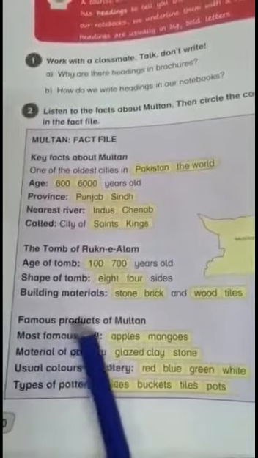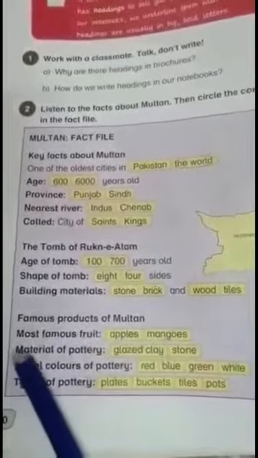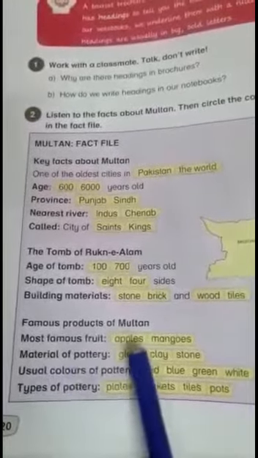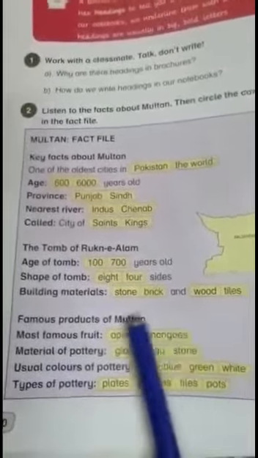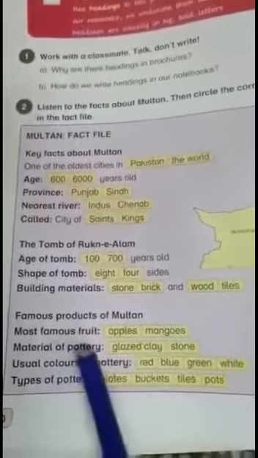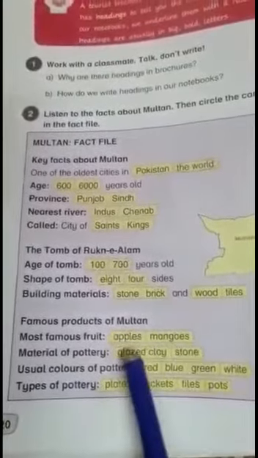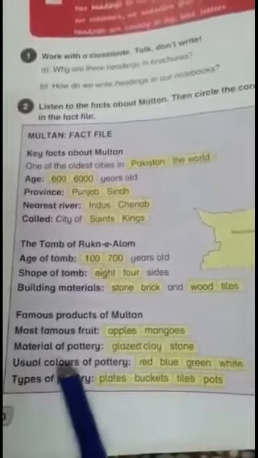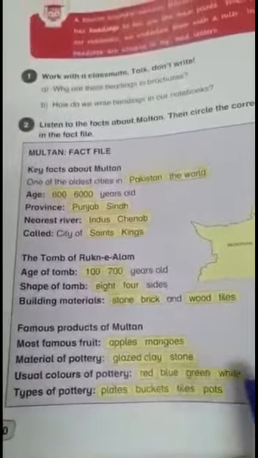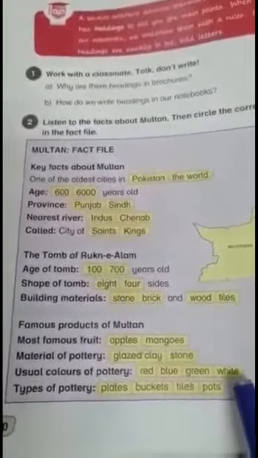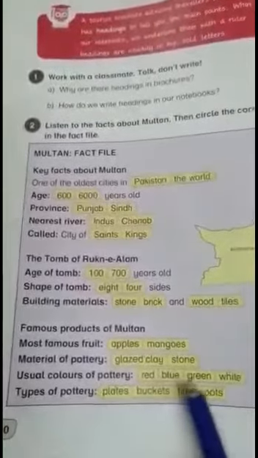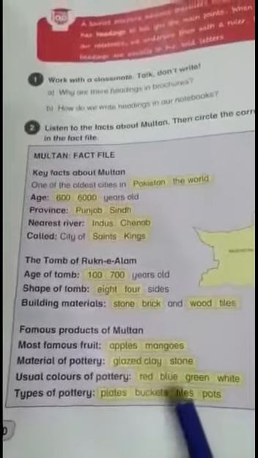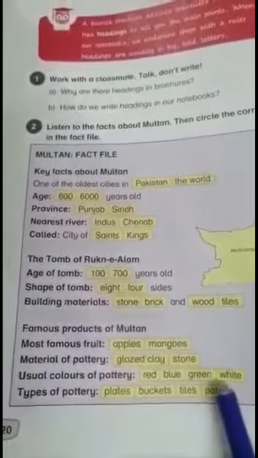The next heading is famous products of Multan. The most famous fruit of Multan is apples or mangoes. Mangoes. You underline the word mangoes. Material of pottery, glazed clay or stone. Glazed clay. Circle the words glazed clay. Usual colors of pottery, red, blue, green, white. Blue and white. Types of pottery, plates, buckets, tiles and pots. Plates, tiles and pots.